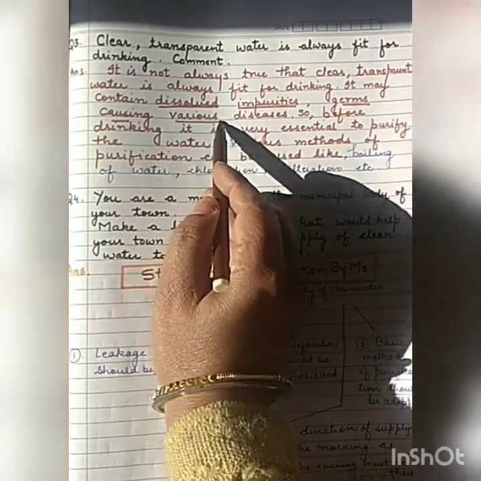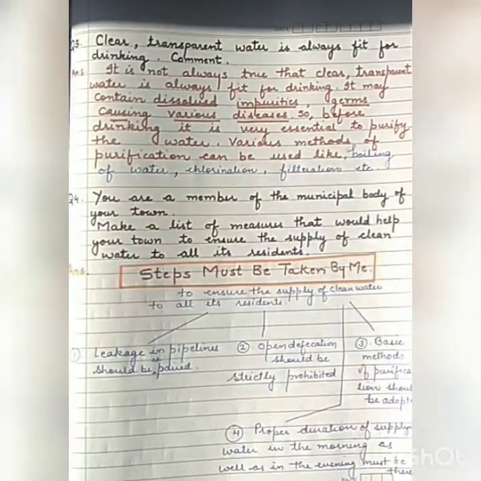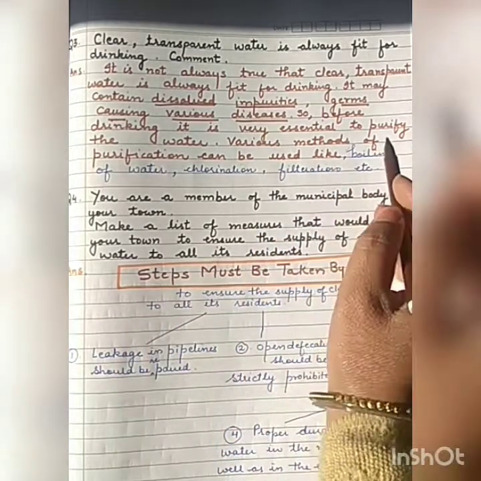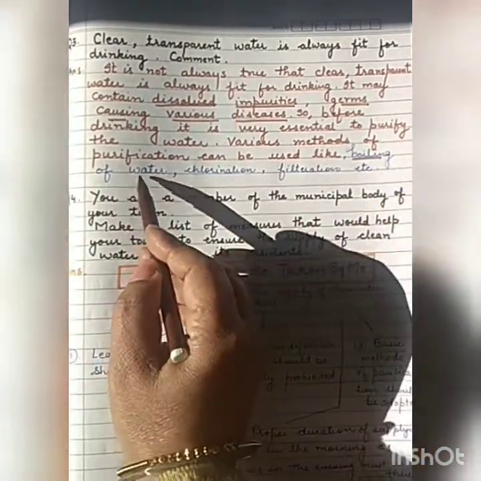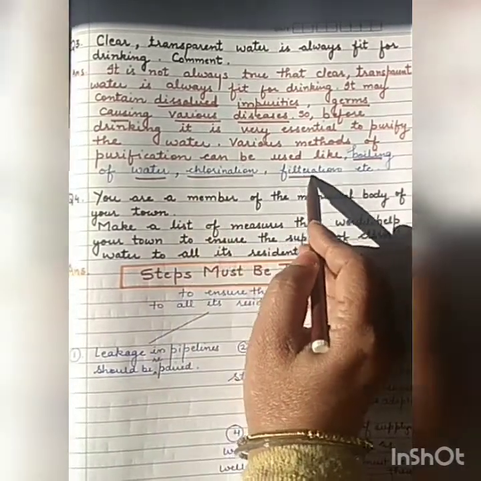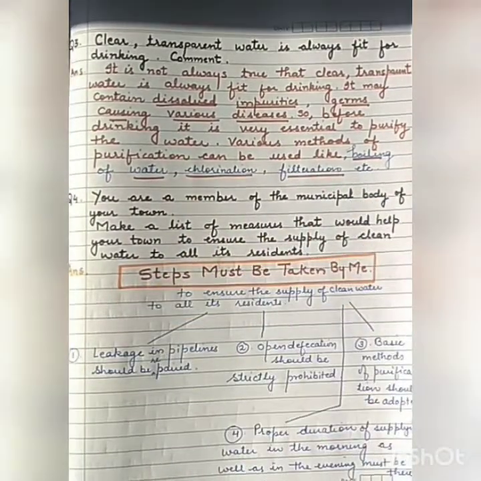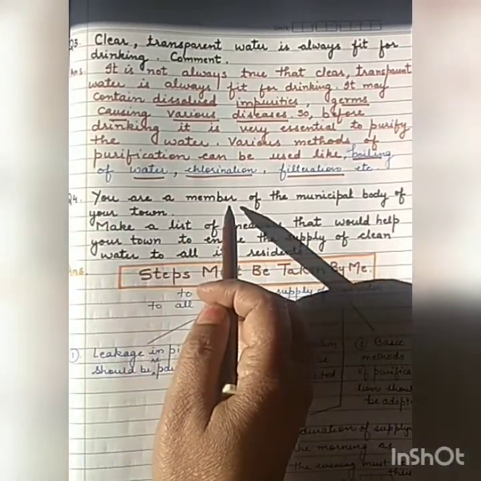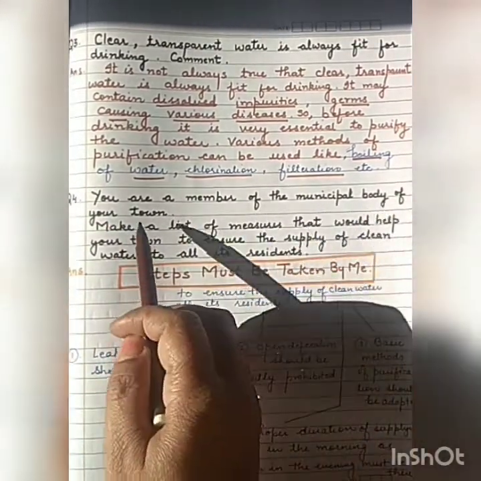They may cause various diseases like typhoid, diarrhea, cholera. So before drinking, it is very essential to purify the water. Various methods of purification can be used like boiling water, chlorination, filtration. All these methods can be used before drinking. Now question number 4, you are a member of a municipal body of your town.